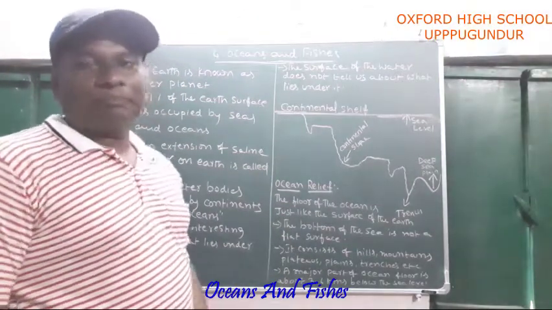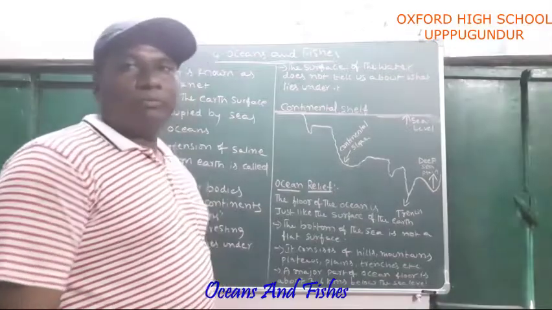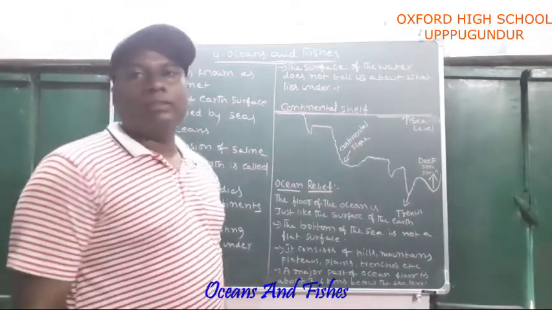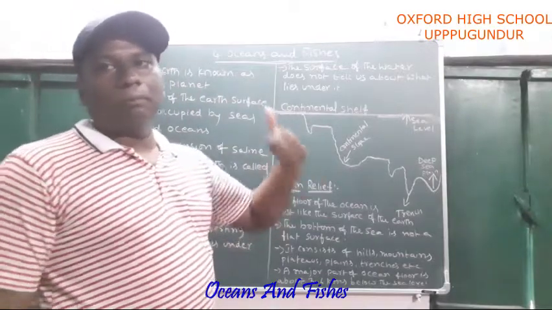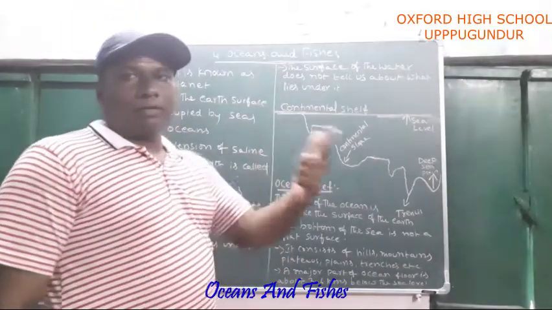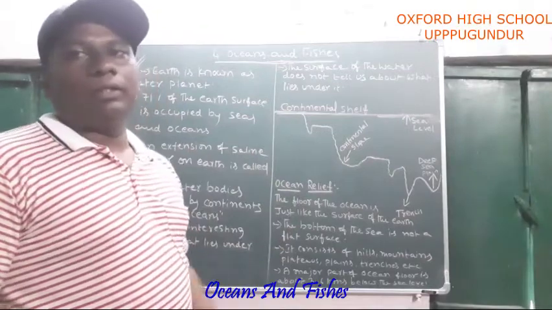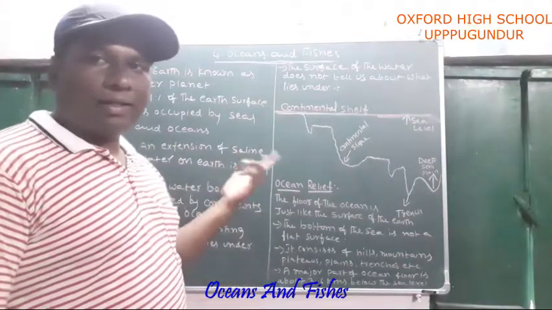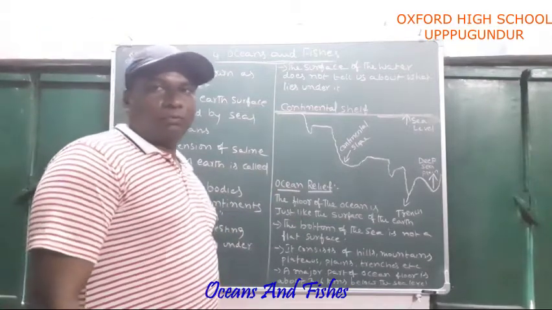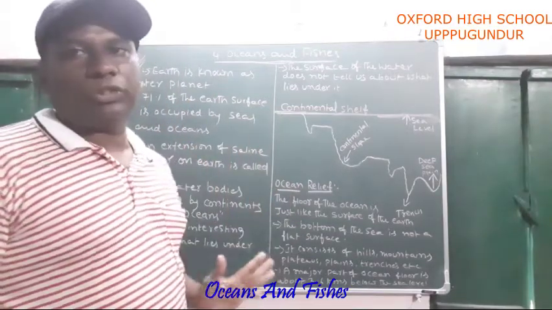Now we are going to discuss oceans and fishes. How many oceans do we have? Yes, exactly, five major oceans. Number one, Pacific Ocean, then Atlantic Ocean, Indian Ocean, Arctic Ocean, Antarctic Ocean. The Antarctic Ocean is sometimes called the Southern Ocean.